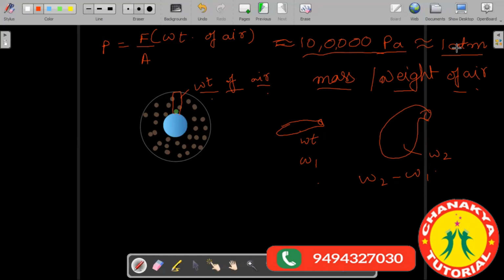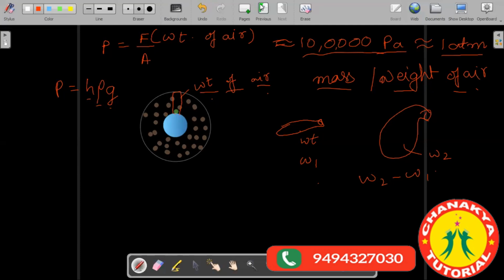Okay, sir. Can you explain how to find the atmospheric pressure? Like the P is equal to F by A, that formula. Yeah. So see, now to find out this using this formula F by A, this was quite difficult. So scientists developed another method for the fluids. For the fluids, the pressure was given by H rho G. Where H represents the height of the fluid, rho represents the density, and G represents the gravity.